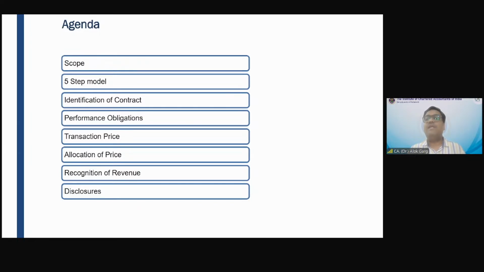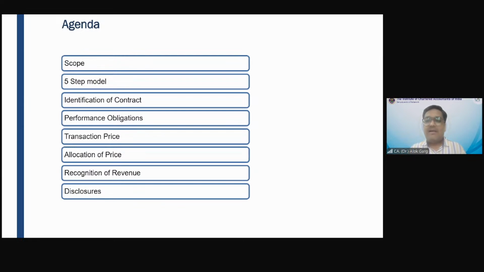And it has to be in exchange for a consideration. So this standard defines who is a customer, what is a revenue, and takes care of those considerations arising out of selling goods and services, which is the ordinary activity of the entity. Now, what is the 5-step model?